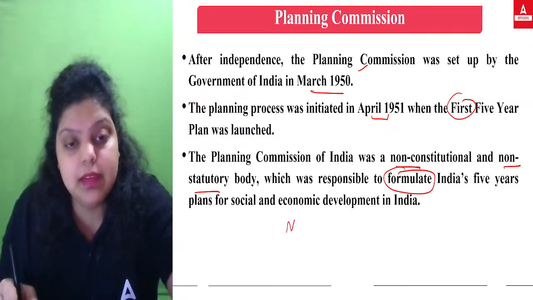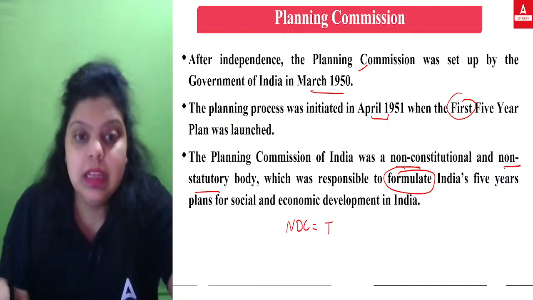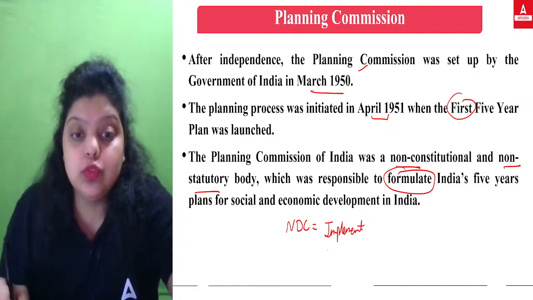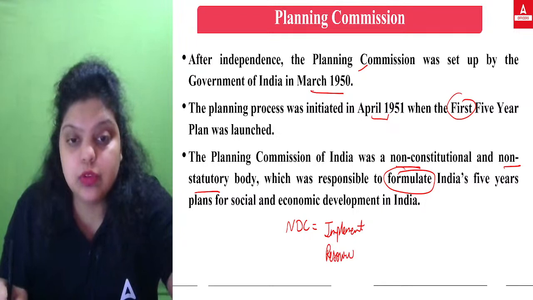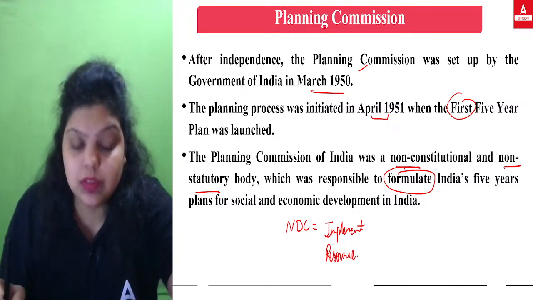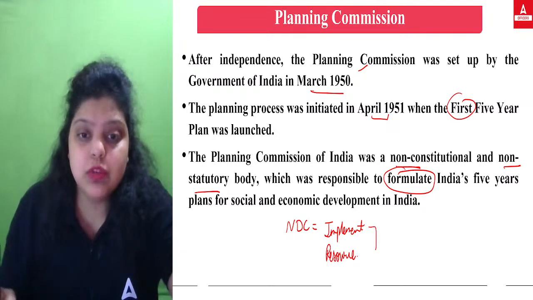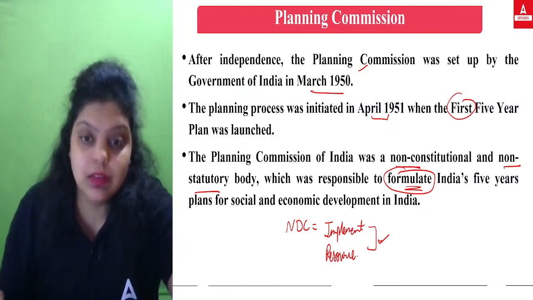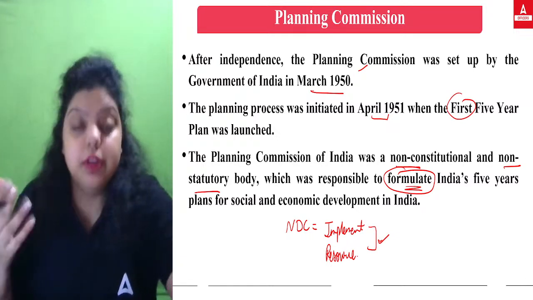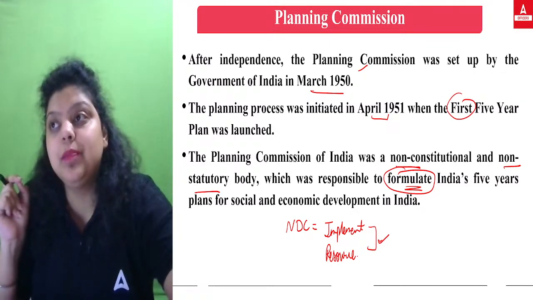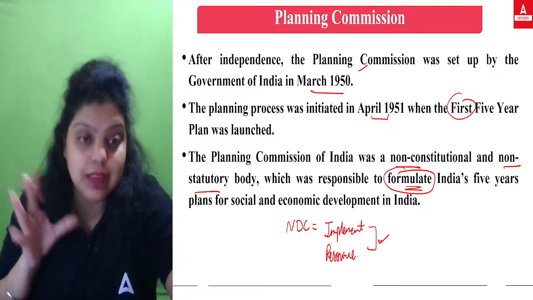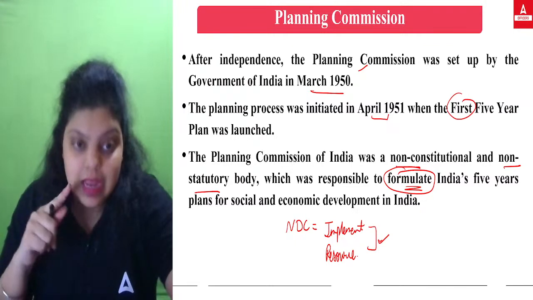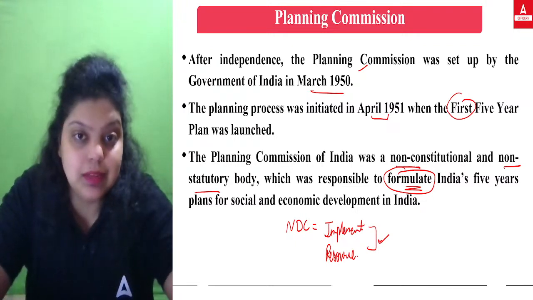For that purpose, we introduced the NDC, the National Development Council, which used to implement the 5-year plans as well as provide resources. Resource allocation was also done by the NDC for the Planning Commission, because the Planning Commission was only an advisory body. It used to formulate, but the authority was not with the Planning Commission because it was not introduced with a certain act, and it was a non-constitutional body. That's why the NDC was created, to approve the Planning Commission's 5-year plans and provide resource allocation to them.